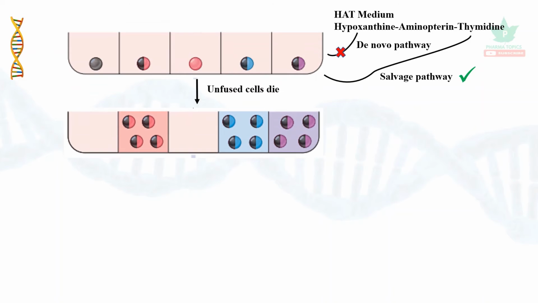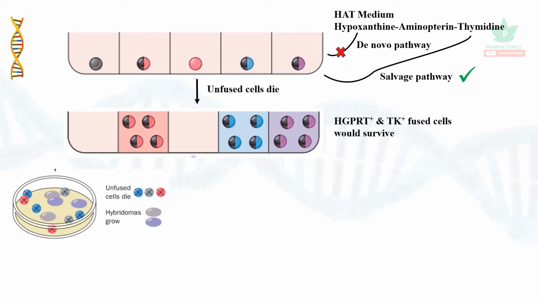So the unfused cells will die, only fused cells will exist. Since they are mutated, the only possibility for a cell to survive and produce antibodies is when they fuse, with the HGPRT gene and with thymidine kinase.